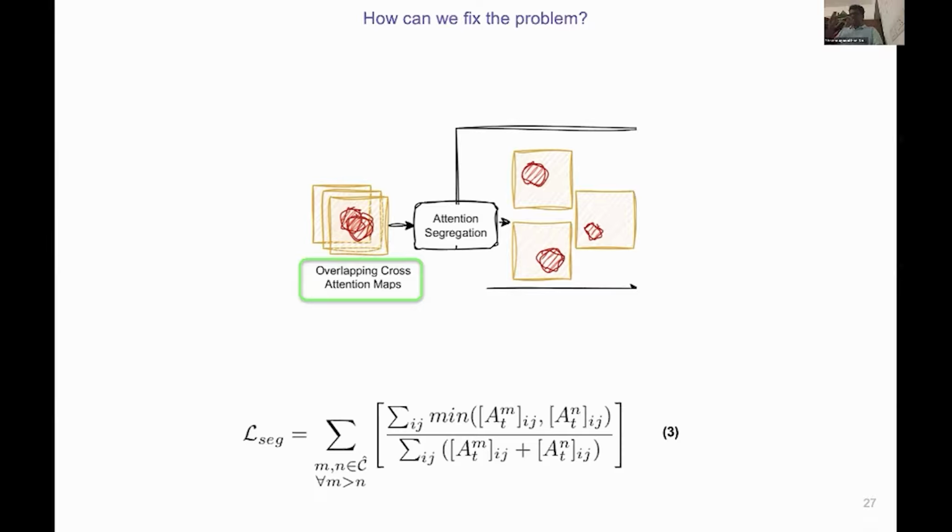The numerator is the element-wise minimum of the two attention maps, summed over all spatial locations. And the denominator is their sum, which is like a union. So when the maps overlap heavily, this ratio is high. When they are disjoint, it is near 0. Through that, we can easily have it as a loss function, which is this L_SEG.